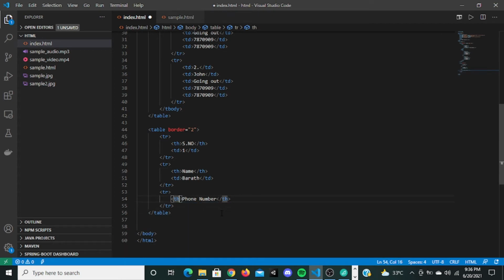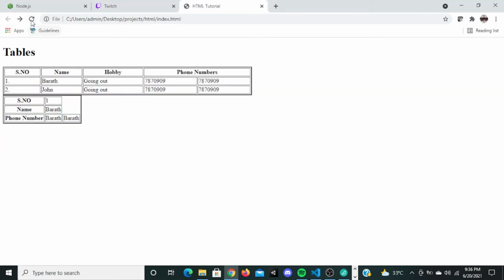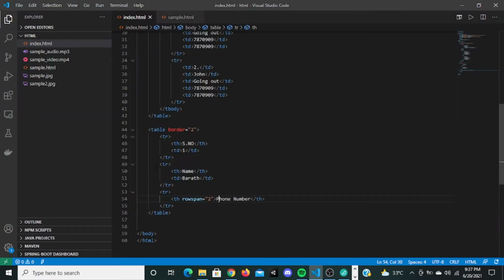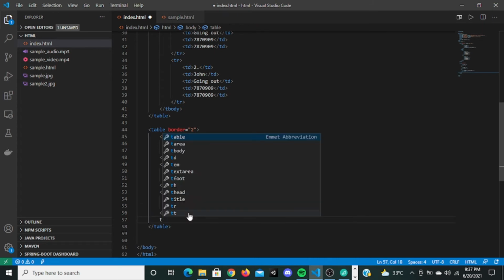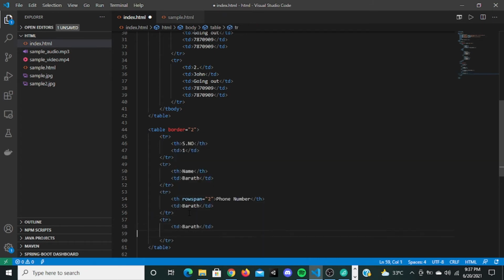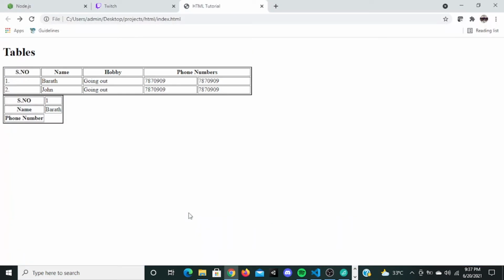So this th we have to give row span of 2. We're going to save this, go there, press it, it's going to be 1 row. And now you can give the first row data here, copy first row data here, and the next row data you can put tr right here and give it right here. Now if you save this, go here, refresh it, see it's going to say phone number, and those two data will be displayed here.